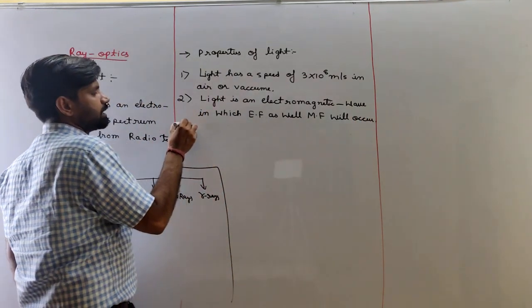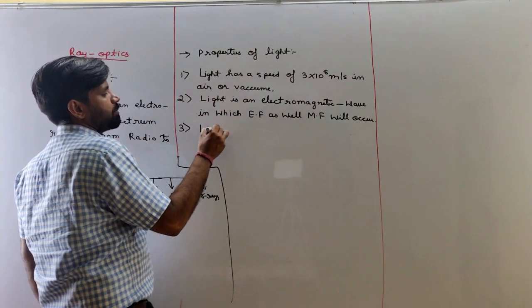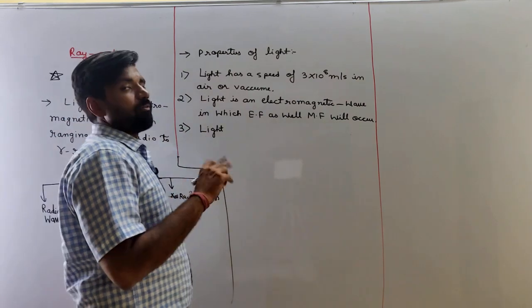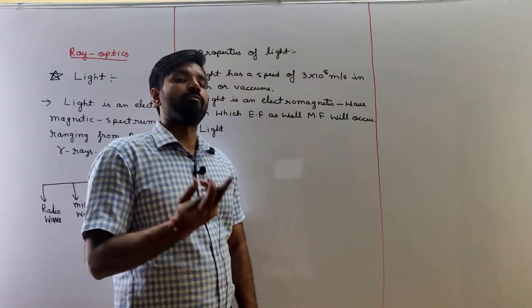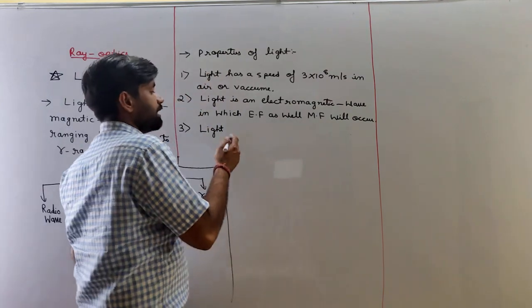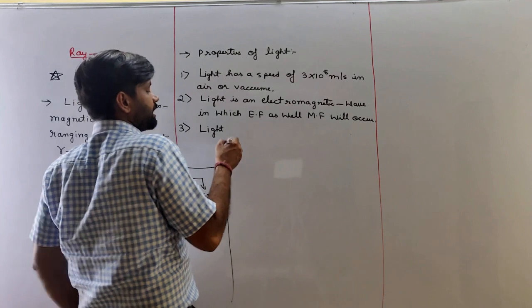Third property is, light carries energy and momentum. It means from one point to another point, light carries energy and momentum.